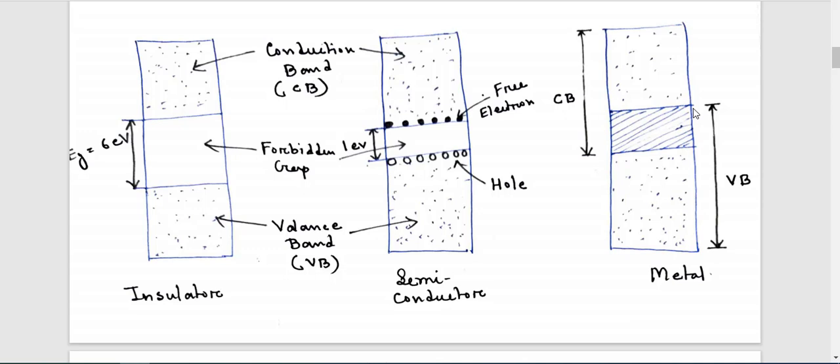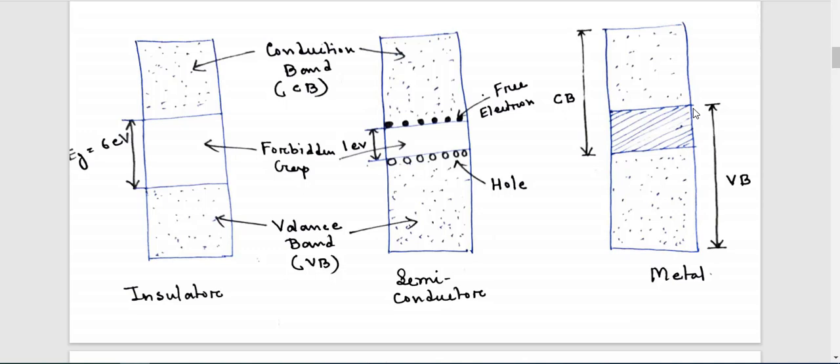So we can say that in an insulator the forbidden gap is much higher compared to a semiconductor and metal. At ordinary temperature, very few electrons can move from the valence band to the conduction band in an insulator.